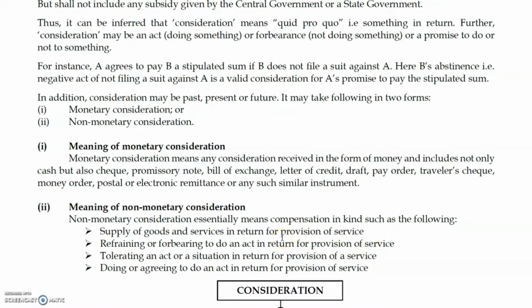It's all about the last sentence: provision for services in return. So simply you have to remember: supply of the goods and services in return, refraining or forbearing, tolerating an act or situation, doing or agreeing. So these are the four keywords. I'll tell you the points again: supply of the goods or services, refraining or forbearing, tolerating an act or situation, doing or agreeing to an act. So this is the basic definition of non-monetary consideration.